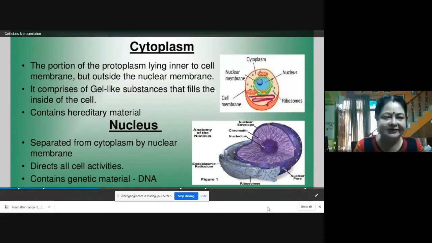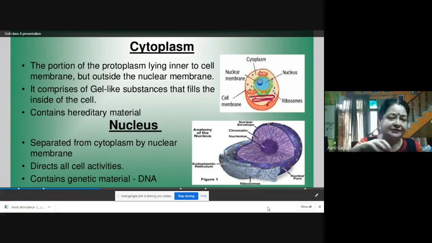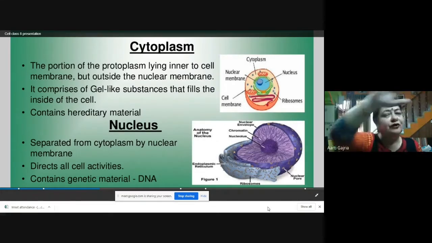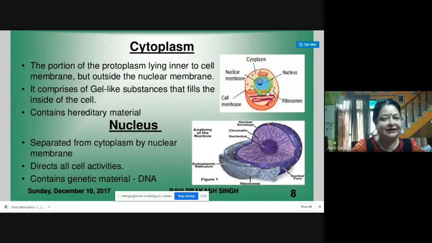Now cytoplasm. What is cytoplasm? Inside the plasma membrane, there is a gel-like substance which is present all over the cell, and that is called cytoplasm. It is the portion of the protoplasm lying inner to the cell membrane but outside the nuclear membrane. See, this is the nucleus. The nucleus has nucleoplasm. So the gel-like material inside the nucleus is not called cytoplasm.